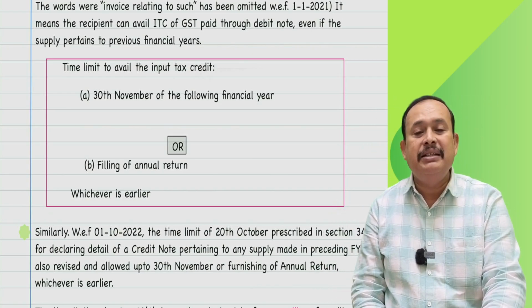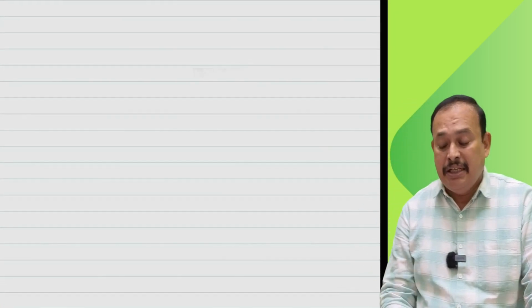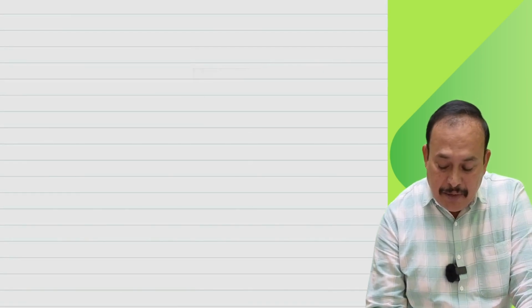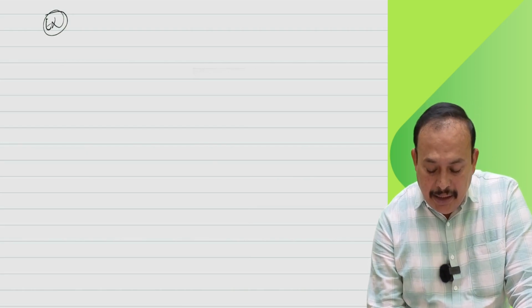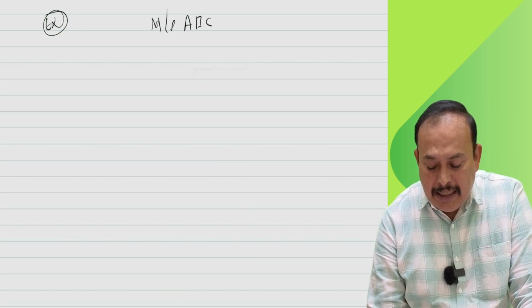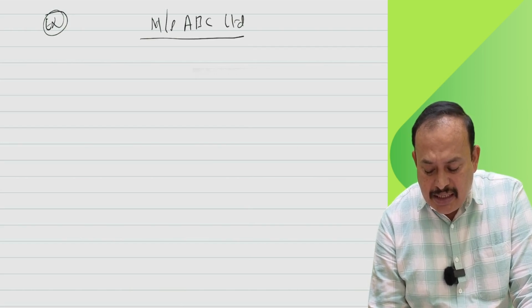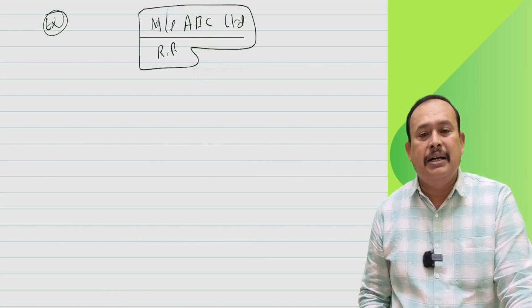How to understand this in an elaborate manner, with the help of an example I am going to present for your kind consideration, my dear friends. Here, there is a company called ABC Limited, which is a registered person under the regular scheme paying tax under GST.